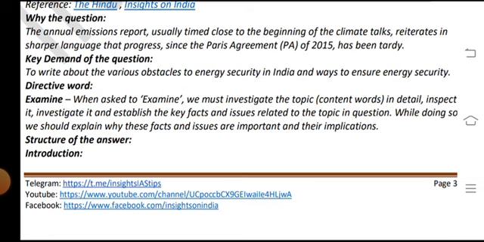Write about the various obstacles to energy security in India and ways to ensure energy security.